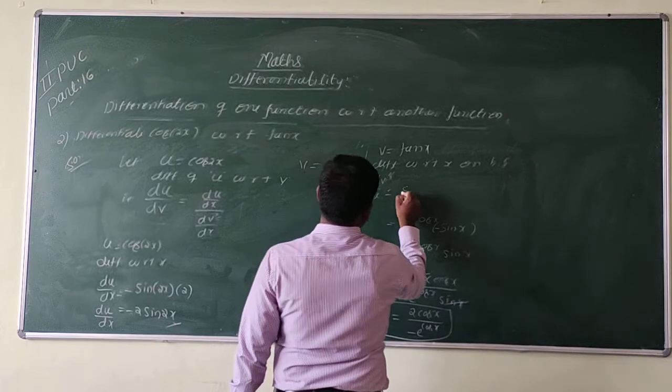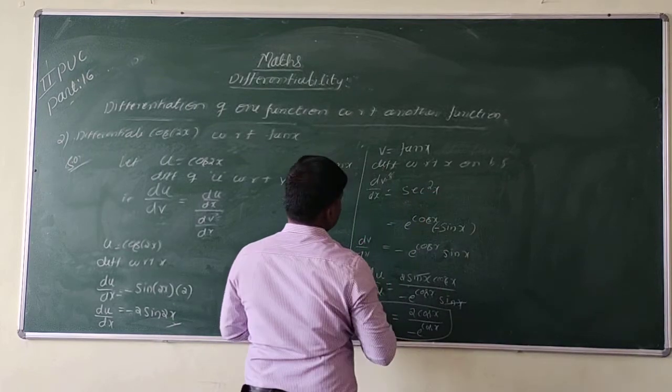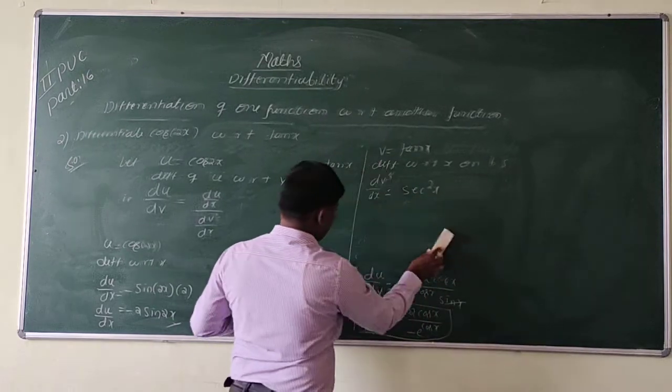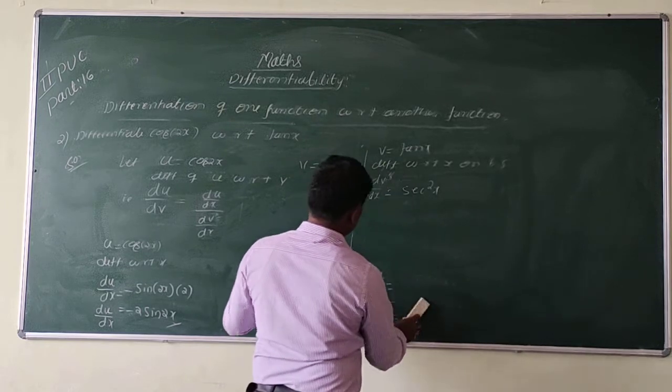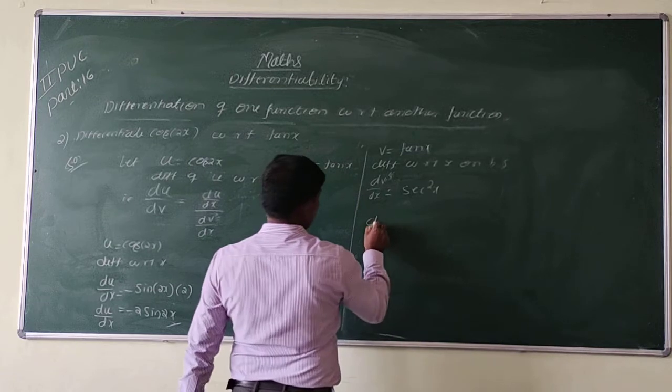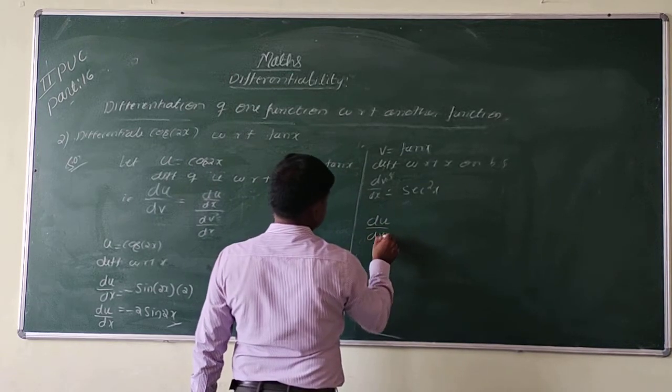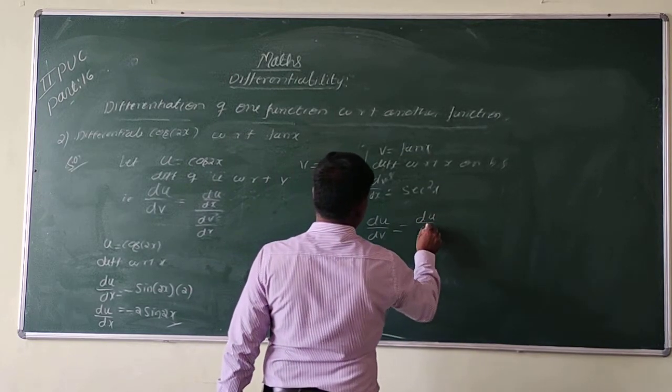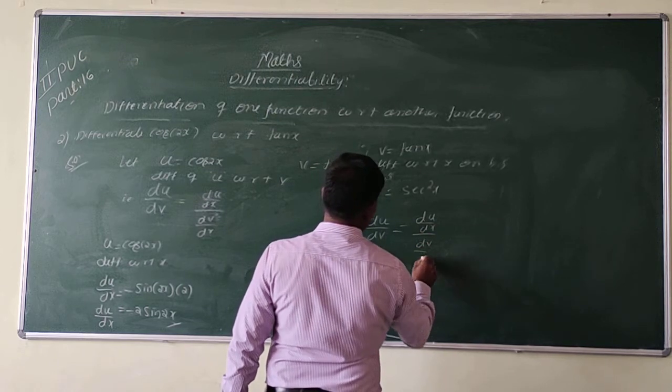Differentiation of tan x is secant square x. So just substitute into du by dv is equal to du by dx divided by dv by dx.